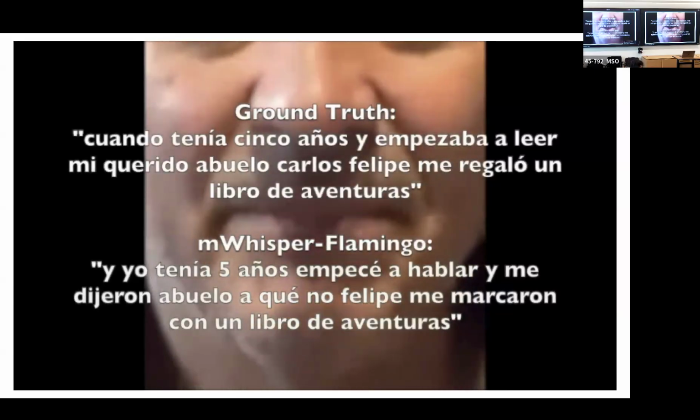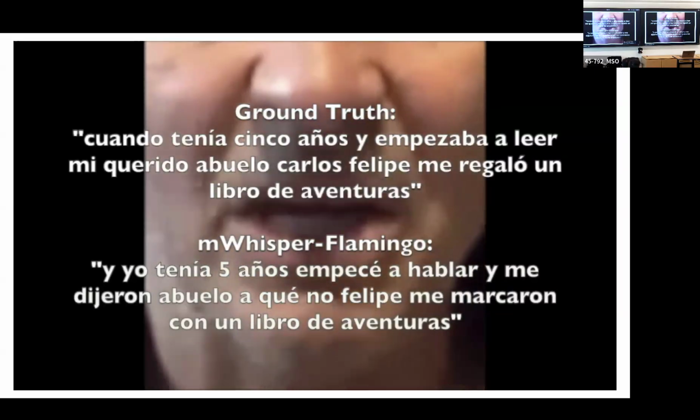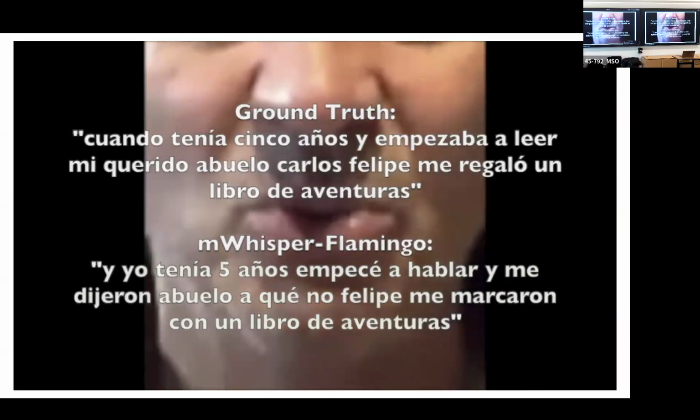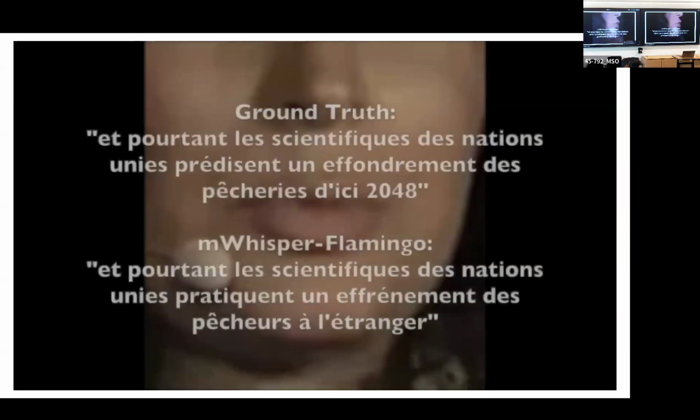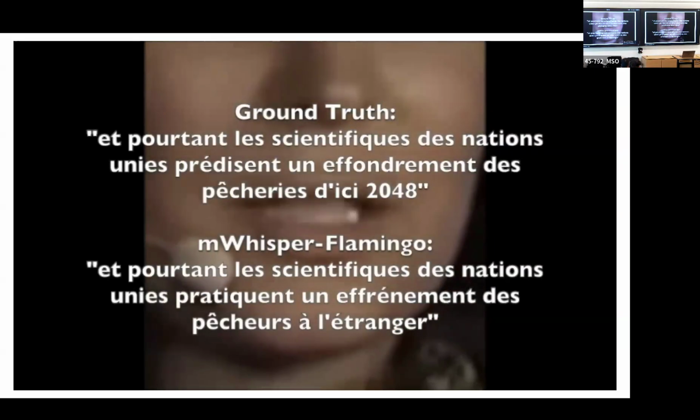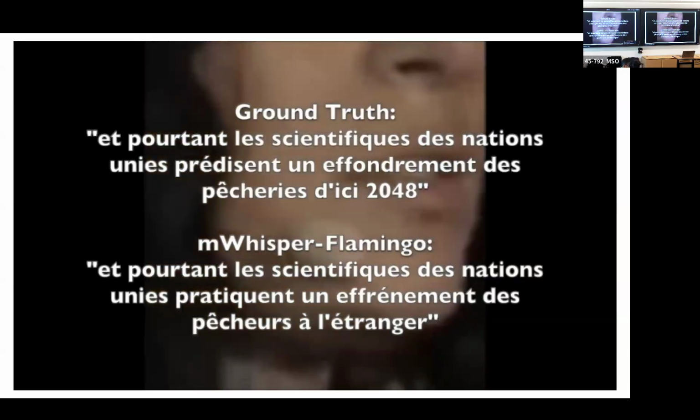Cuando tenía 5 años y empezaba a leer, mi querido abuelo Carlos Felipe me regaló un libro de aventuras. Et pourtant, les scientifiques des Nations Unies prédisent un effondrement des pêcheries d'ici 2048.